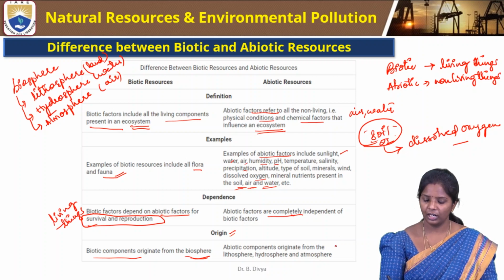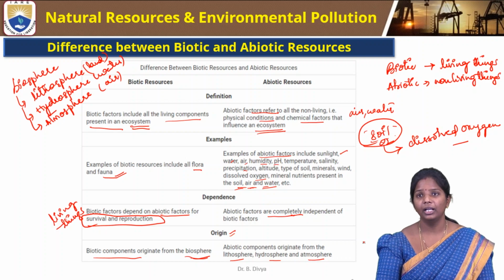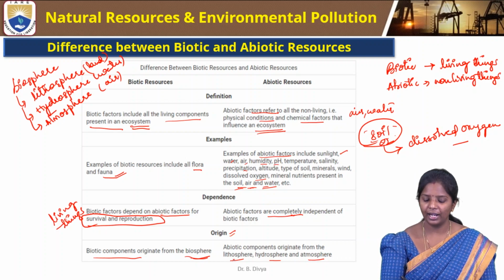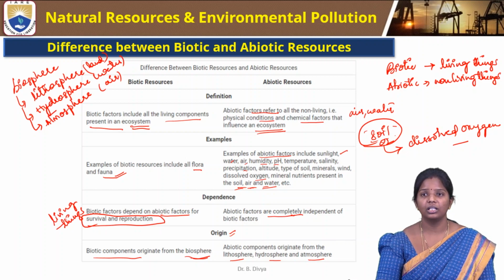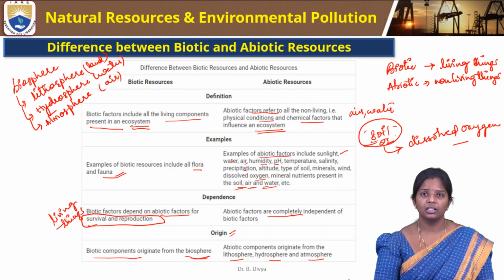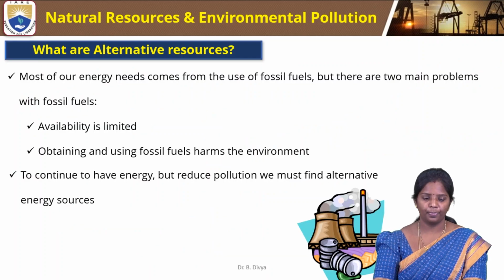What is the origin for abiotic resources? They are from the lithosphere, hydrosphere, and atmosphere. Why? Because the air, water and land are nothing but coming from the lithosphere, hydrosphere and atmosphere. So all these come under abiotic resources. So these are the differences between biotic and abiotic resources.